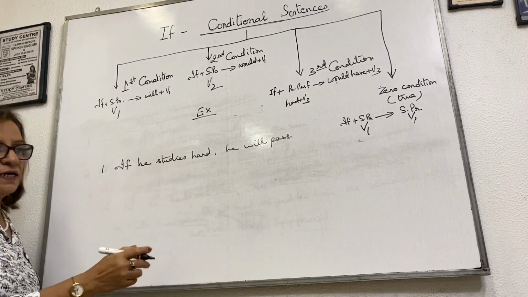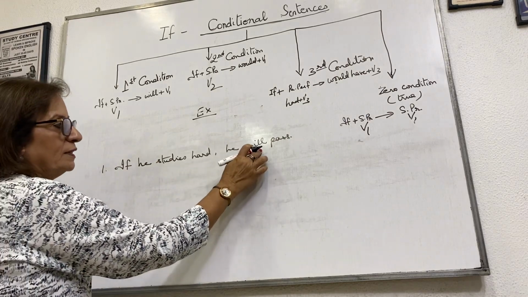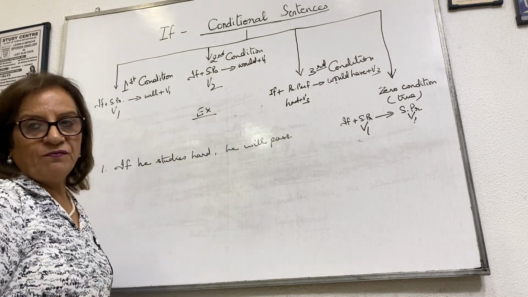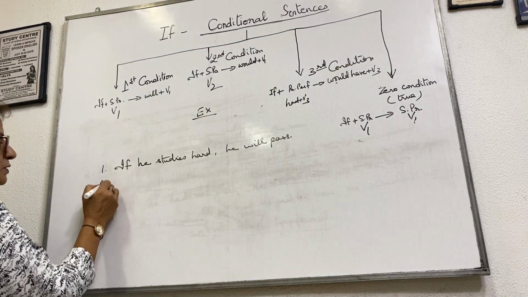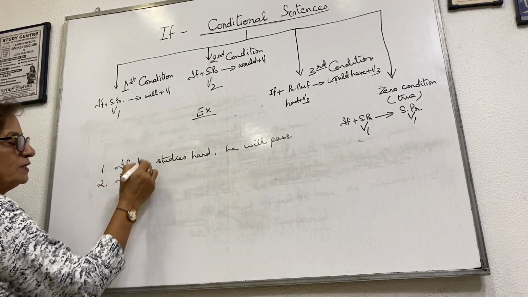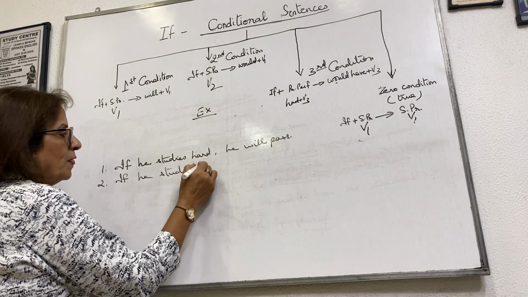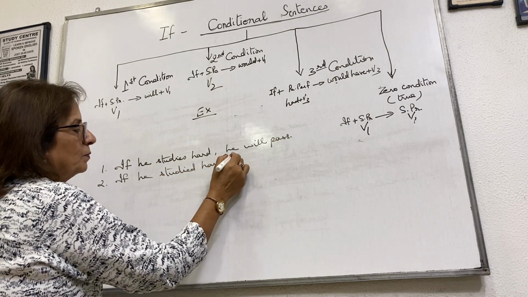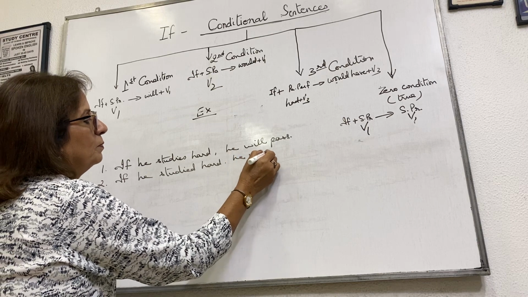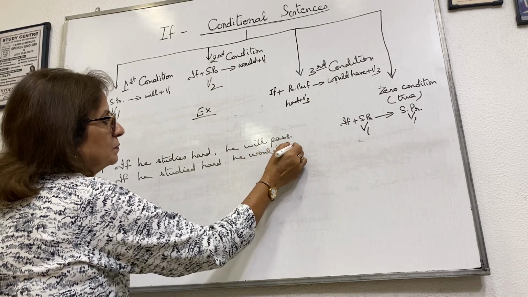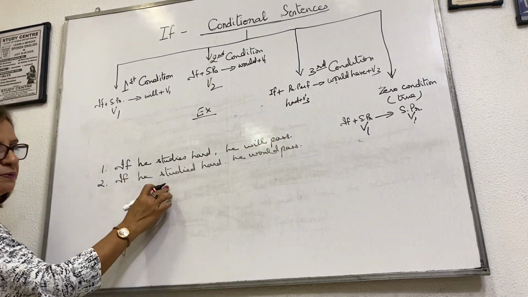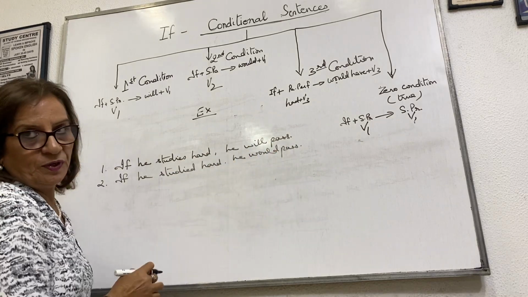If he studies hard, simple present, and second clause will plus verb in the first form. He will pass. Change it into the second condition. If he studied hard, he would pass. Simple past and would plus V1.